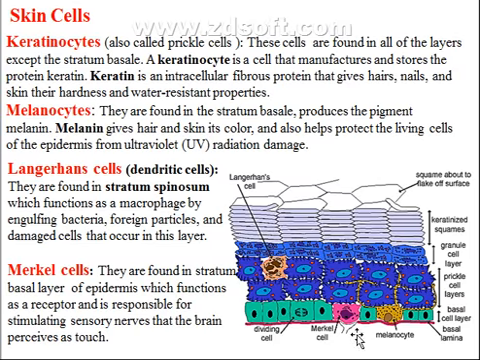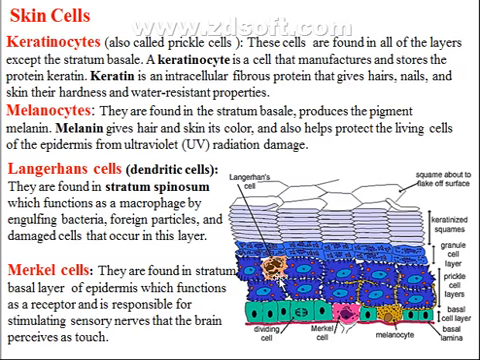The second type of cells is known as melanocytes. They are found in the stratum basale, and they produce a pigment known as melanin, which gives hair and skin its color, and it helps to protect the living cells from ultraviolet radiation damage.